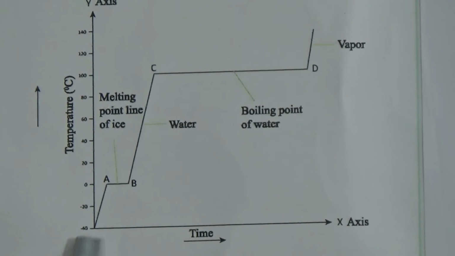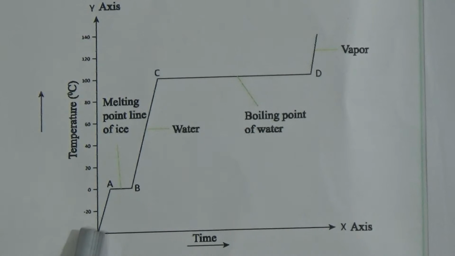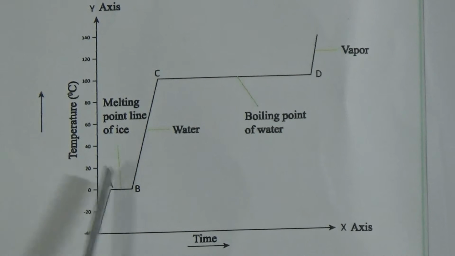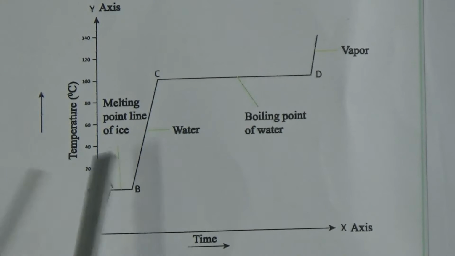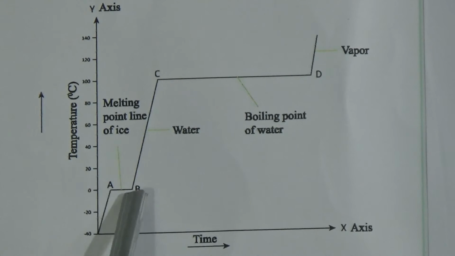When we apply heat, the temperature increases, and when it reaches 0 degrees Celsius, if we apply more heat, the temperature will not increase until the total ice has melted. That means when it reaches 0 degrees, it starts to melt, and from A to B is the melting point line. Here we will find both solid ice and water.